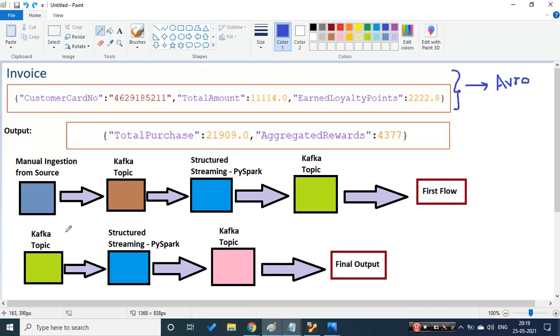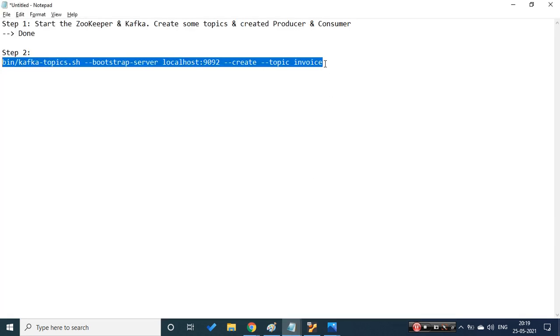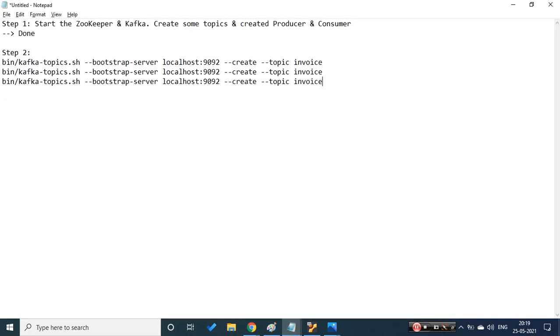Let's go to the diagram. This is done. Let's quickly create the second and third, because it will be a quick copy paste. Only the topic name will change. Let's copy, paste, paste. The second will be invoice items, and finally the third one will be customer rewards, where we are trying to do a calculation.